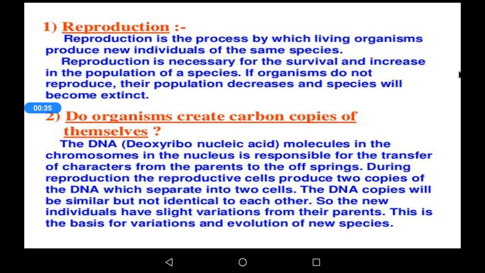So last chapter we discussed about the various life processes, right? That is nutrition, respiration, excretion, transportation, which take place in our body and which are very important to survive, right? So here in this chapter we are going to discuss a process, that is reproduction, which is very important to continue life.